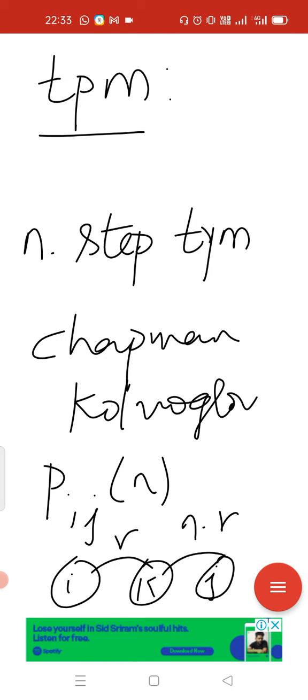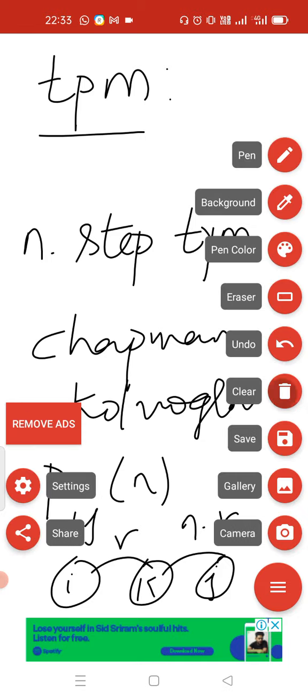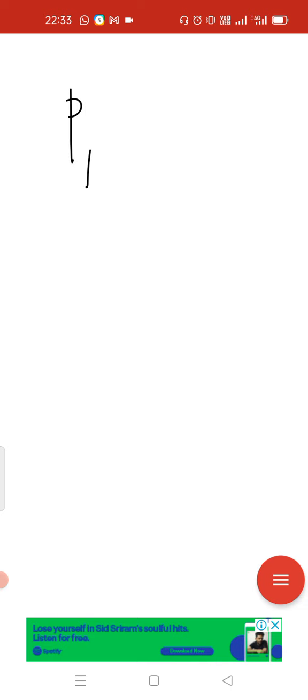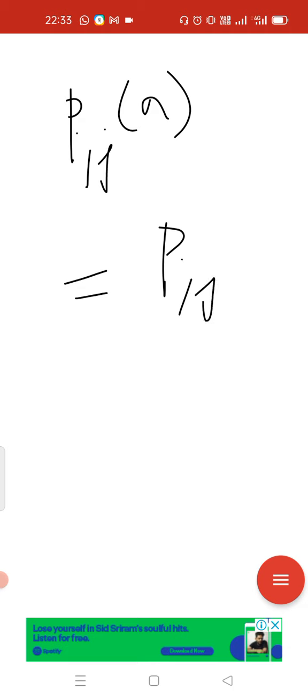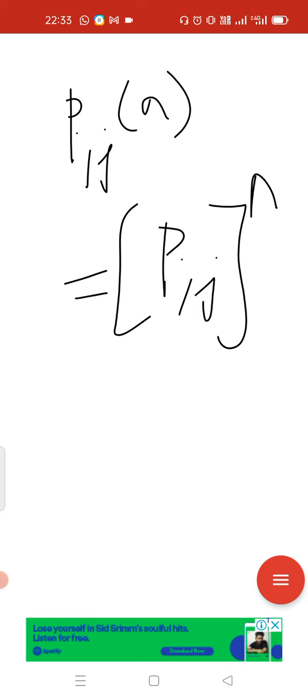Suppose it is a homogeneous Markov chain, then we can simply say Pij of n is equal to, I have written like this, Pij whole power n, because we already know what the homogeneous Markov chain is. It does not depend upon the time unit. So I am writing Pij of n is nothing but Pij whole to the power n.